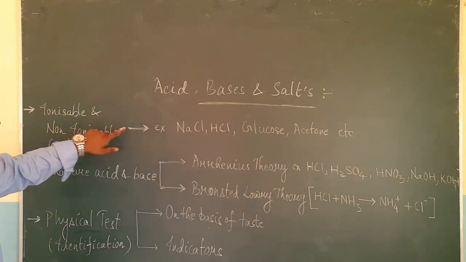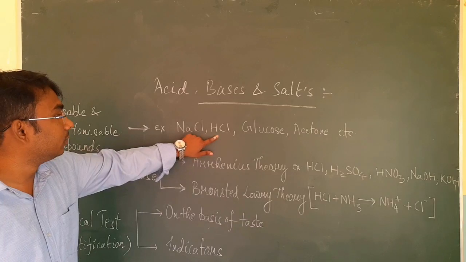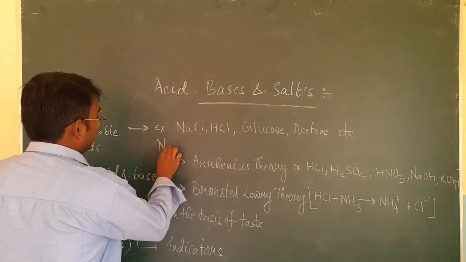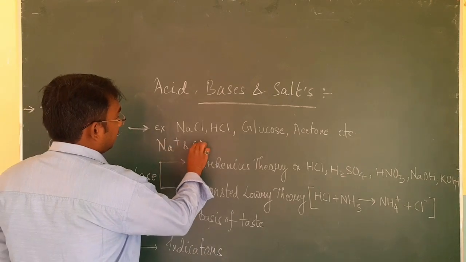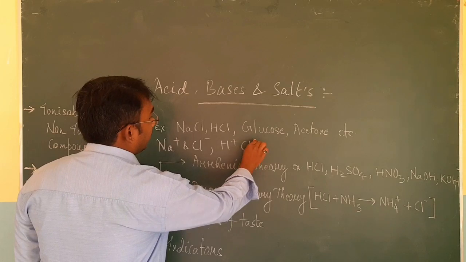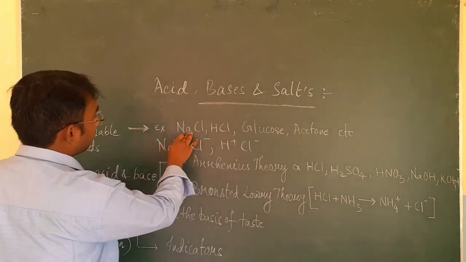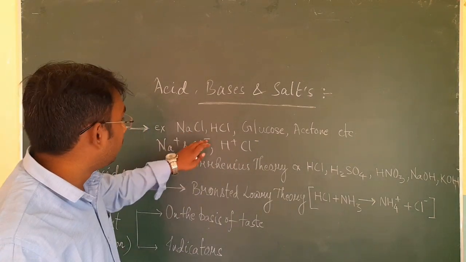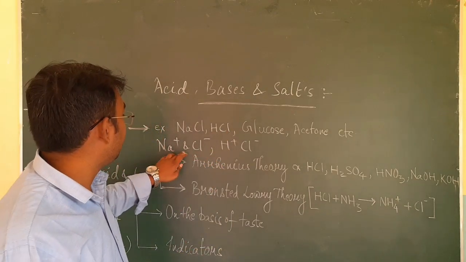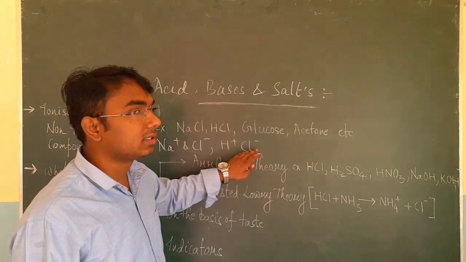For example, NaCl and HCl. NaCl is made from two ions, Na plus and Cl minus. Similarly, HCl is H plus and Cl minus. When I dissolve NaCl in water, or HCl in water, they will dissociate into Na plus and Cl minus, and H plus and Cl minus.